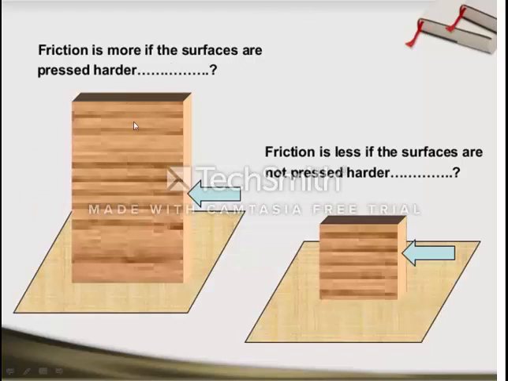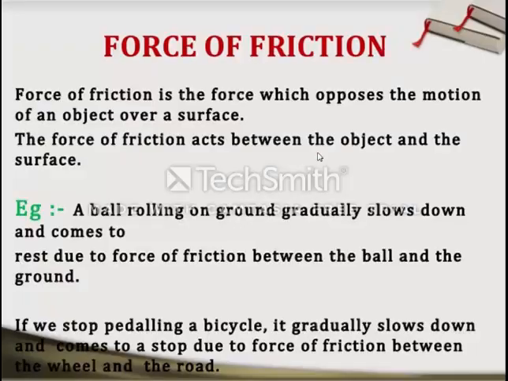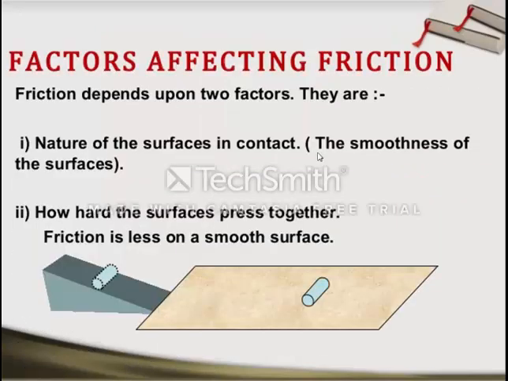Friction is more if the surfaces are pressed harder, and friction is less if the surfaces are not pressed harder. So it also depends on whether the surfaces are pressed harder or not. If they are pressed harder, the friction will be more, and if they are not pressed harder, friction will be less.